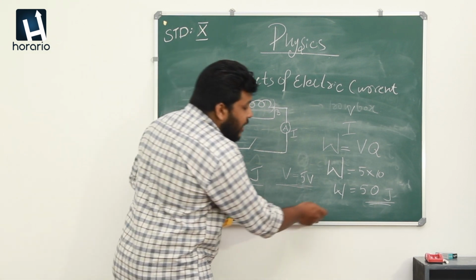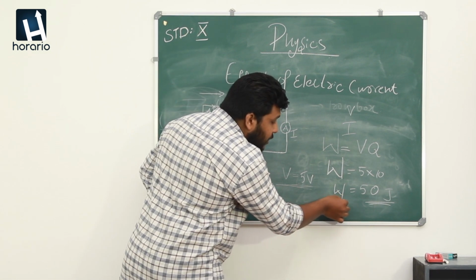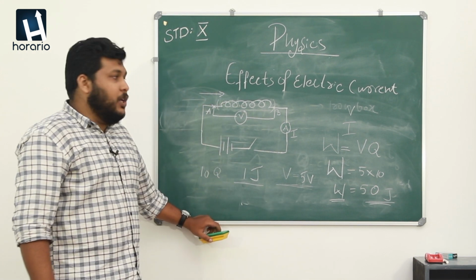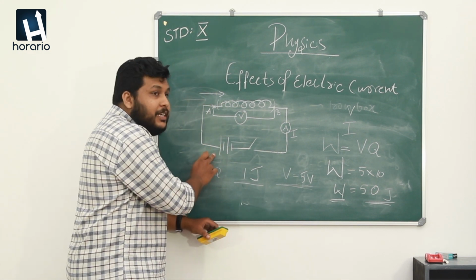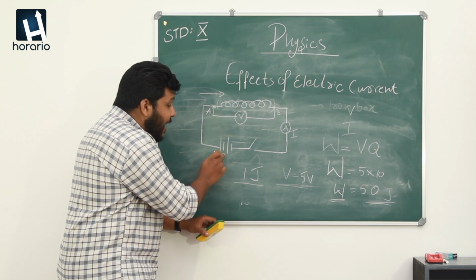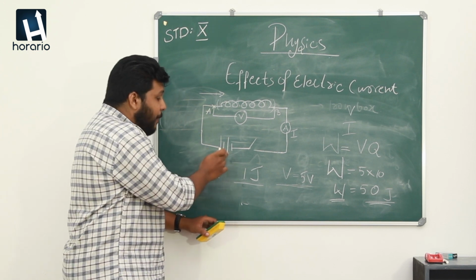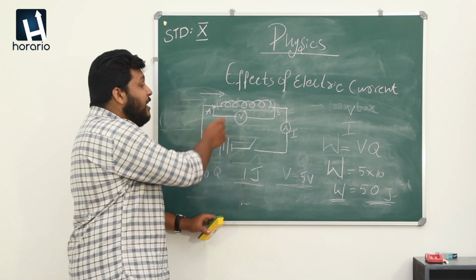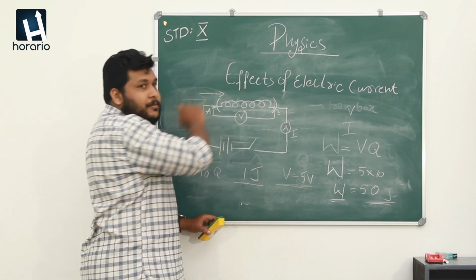So why are we talking about the work done here? Because the work done by this circuit, by the battery or the cell placed in the circuit, is given out as heat.